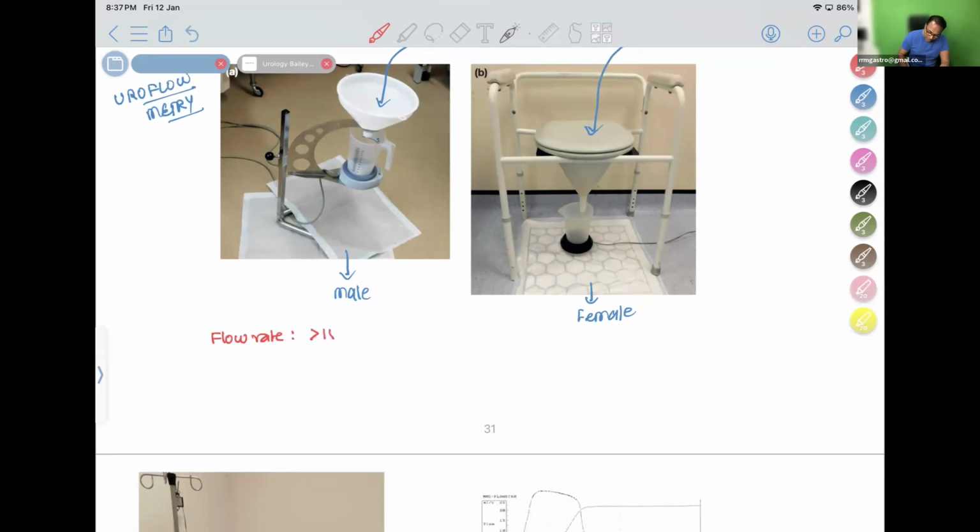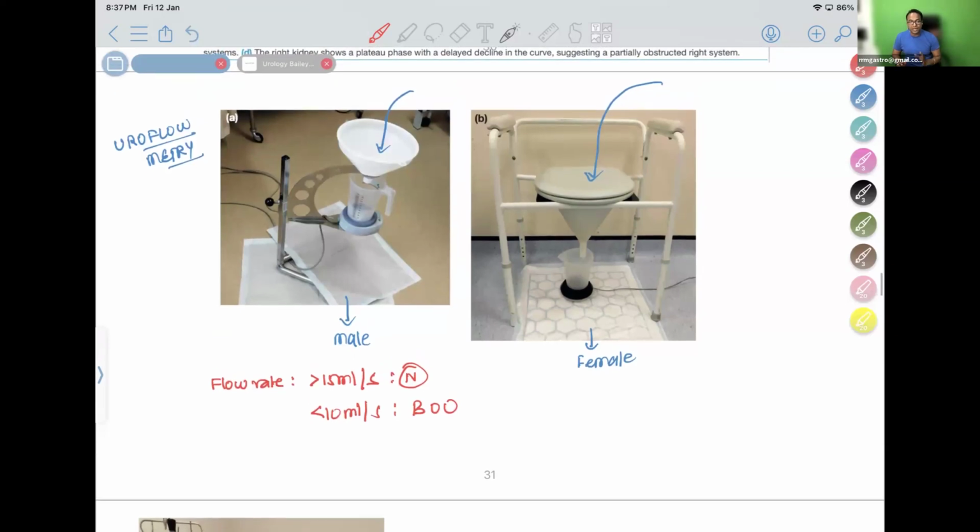Normal flow rate should be more than 15 ml per second is normal. If it is less than 10 ml per second, it is some bladder outlet obstruction. So we can see how much the urine flow rate is. With uroflowmetry you can see how much is the urine flow rate. Okay, this is one investigation.